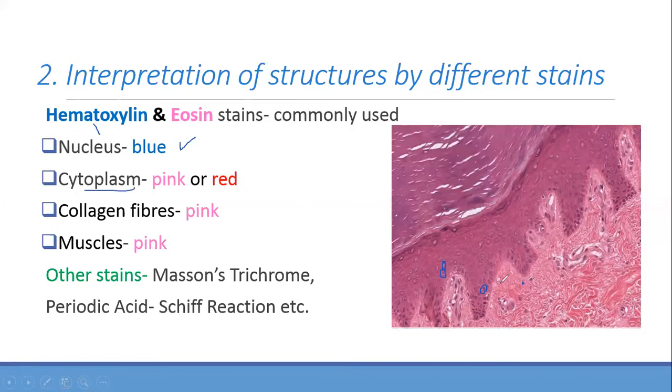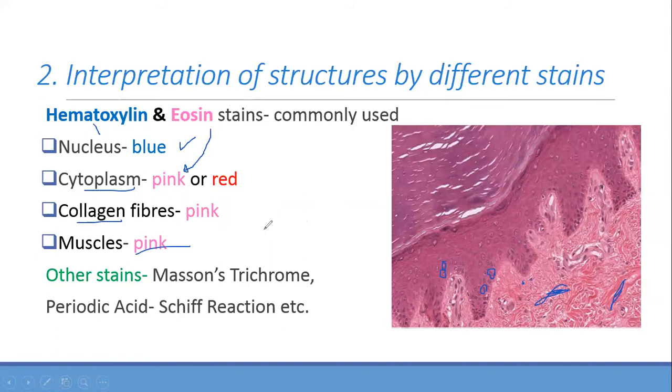Around this nucleus, can you see the outer part? It's pink. So that is the cytoplasm, because it is stained by eosin. And there are some fibers over here. Can you see some fibers? They are all pink-colored fibers. So that is collagen fiber. And there is also some smooth muscle over here, which also takes up the pink stain, all by eosin.